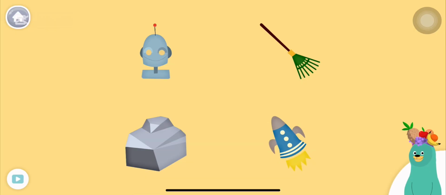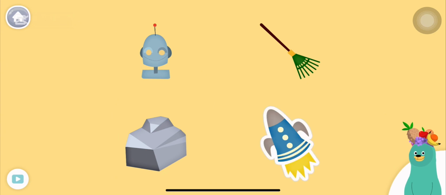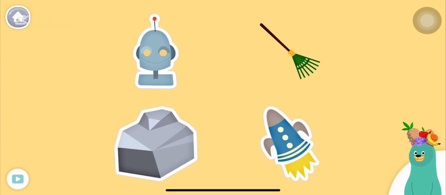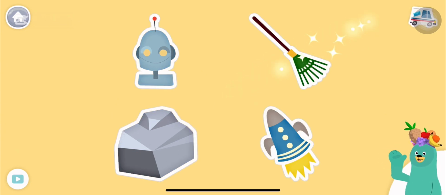All of these things start with the R sound. Tap them all and listen to the R sound at the beginning. Rocket, rock, robot, rake. Keep up the good work.